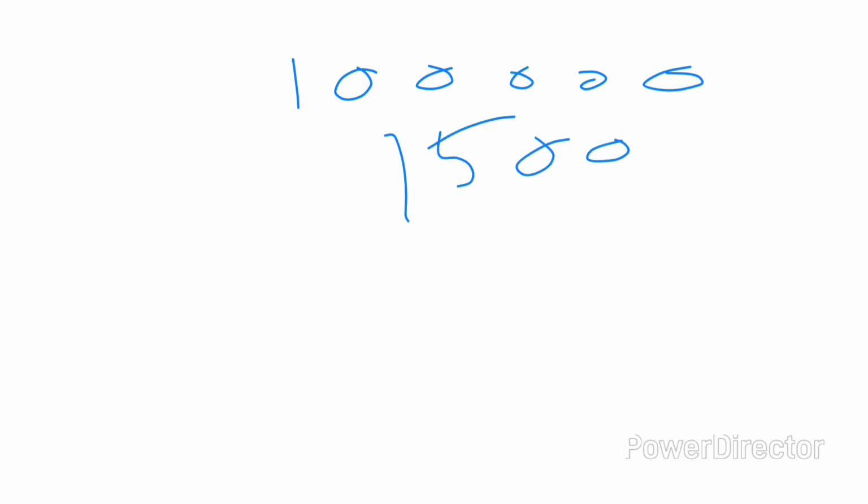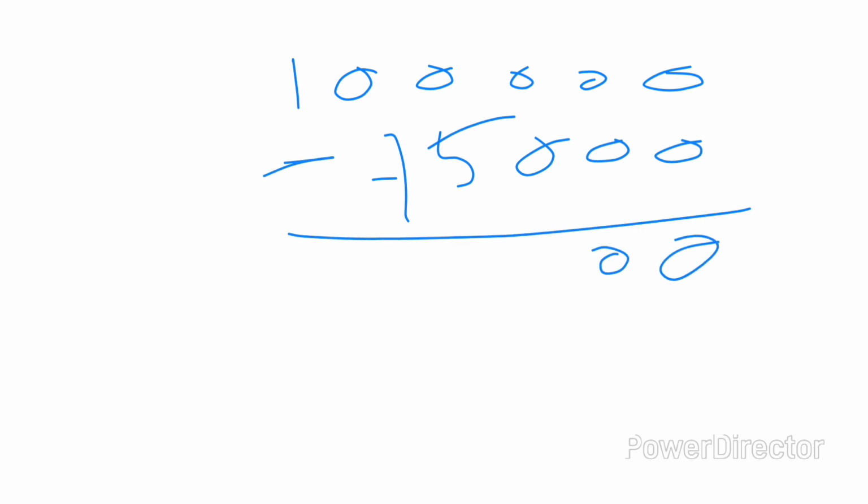So for this, what should we do? We just subtract 75,000 from 1 lakh. So how much does it become? You know the answer already. So 0, 0, then also 0. So 10 minus 5 becomes 5. Then 9 minus 7 becomes 2.